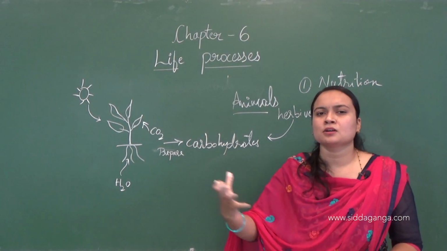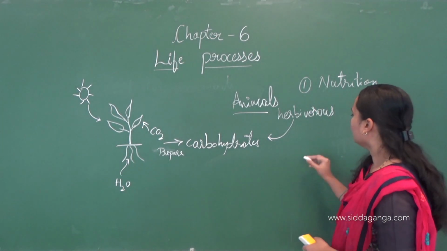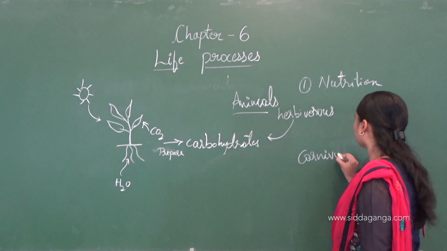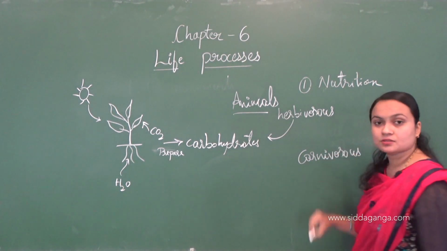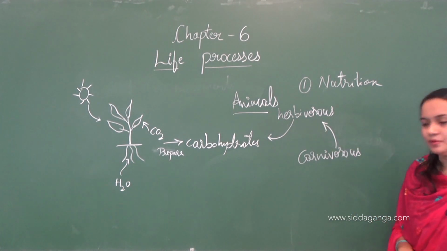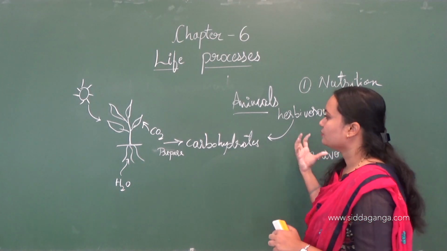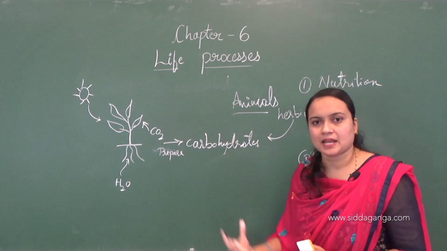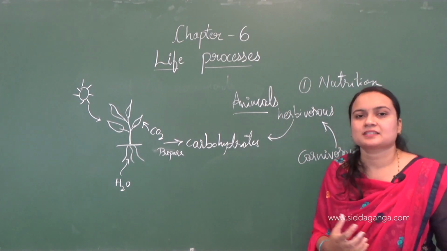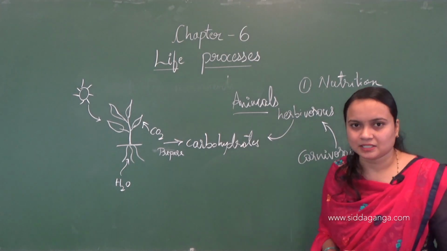The plants are the source of energy, food. And there are one more type of animals, carnivorous. These carnivorous will feed on herbivorous. For example, cow or deer will feed on grasses or plants, right? And carnivorous, we will take lion as an example. Lion will feed on cow or deer.